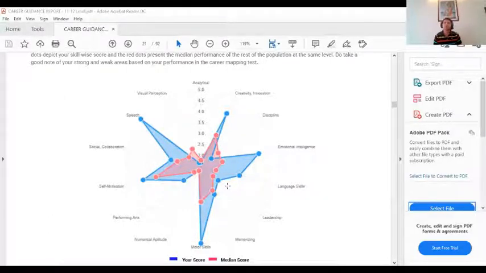Most aptitude tests have a set of rules defined to capture the aptitude of the student, and based on that they recommend careers: for this kind of aptitude this career is good, for a slightly different aptitude that career is good, and like that they give you a matching percentage. What Bodhami does is completely different.